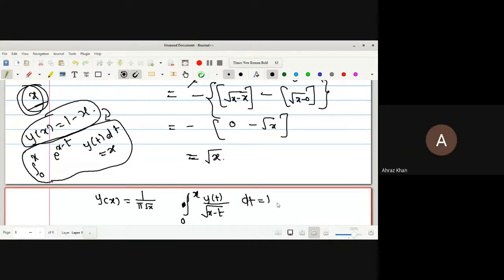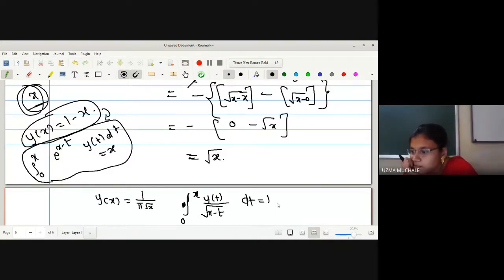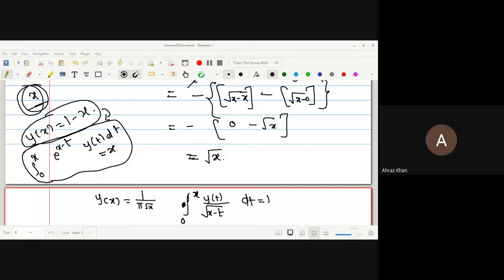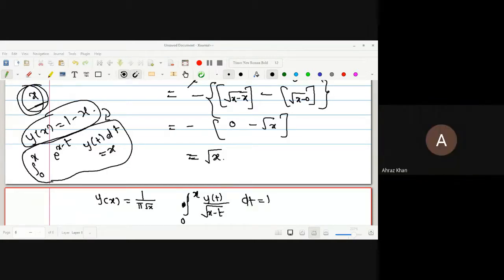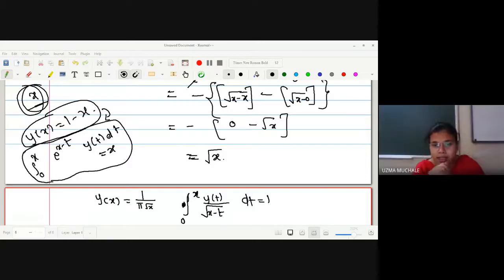Yes, it is. Have you solved? Yes, ma'am. Have you got the answer? It is equal to, I think, it should be equal to x now, whatever the integration you have solved. Yes, ma'am. Anyone else have solved it?